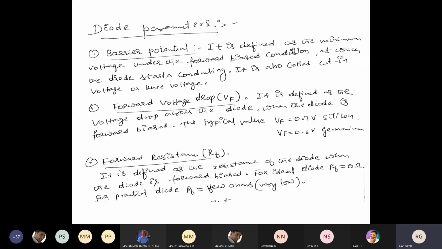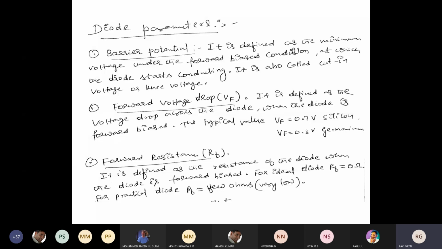1 minute just. So the first one is the barrier potential. As I said, what do you mean by barrier potential? It is defined as the minimum voltage under the forward bias condition at which the diode starts conducting. So it is called the barrier voltage, or the threshold voltage, or also the cut-in voltage.